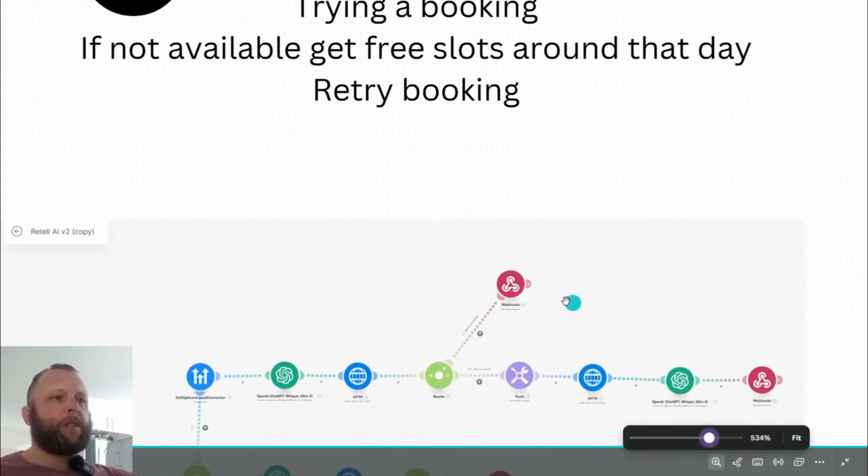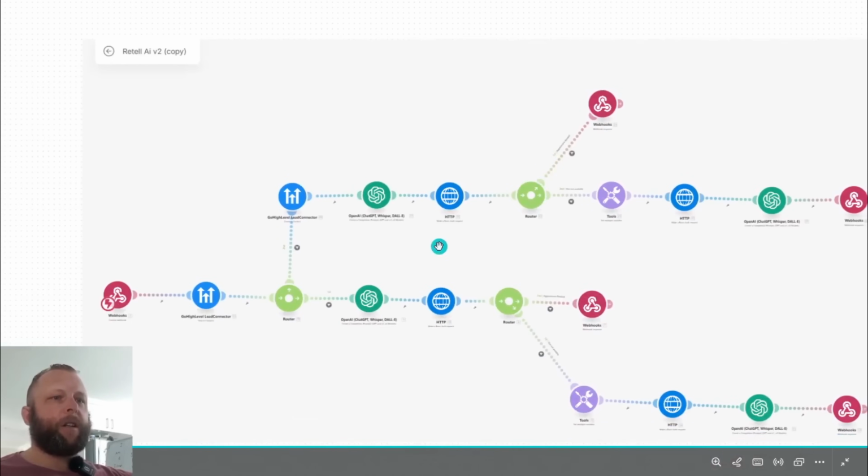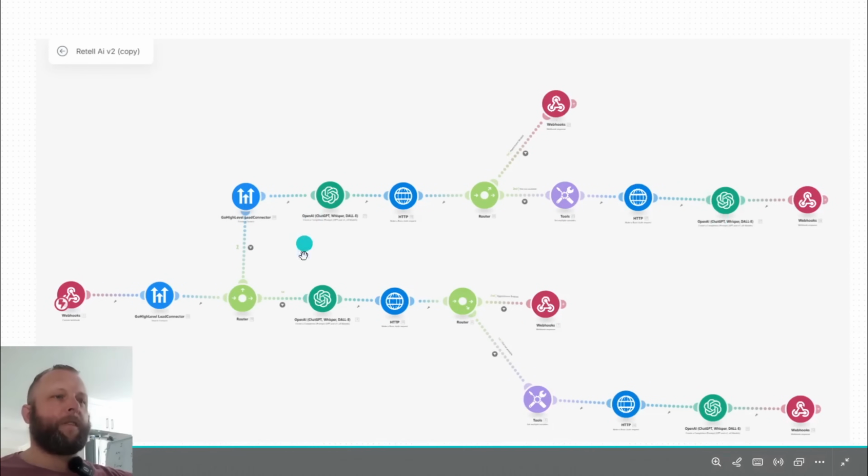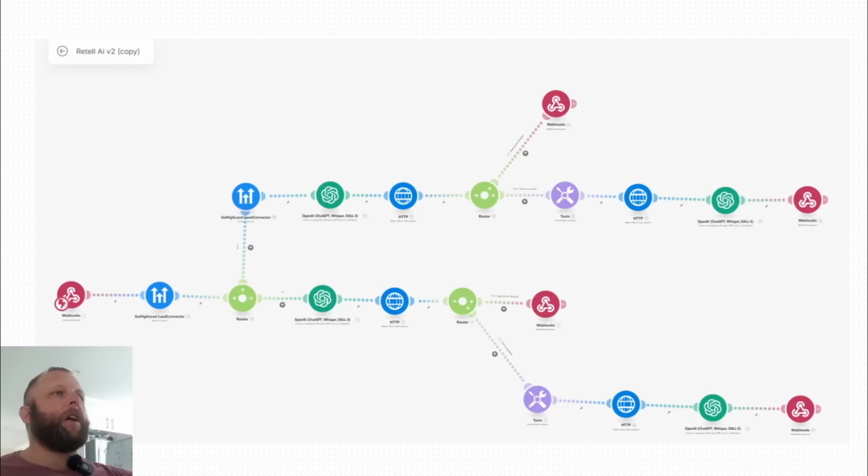So do keep in mind that this automation is not designed to check times first, so you're going to have to build out a different function if you feel like your users want to say things like, do you have any slots available for tomorrow at 2 p.m.? Then it would rather just run one automation by itself, but it doesn't work just with this automation. It's just something extra you're going to have to build.